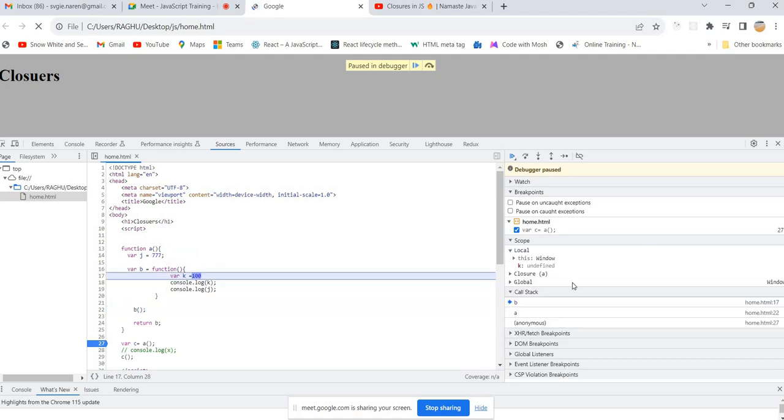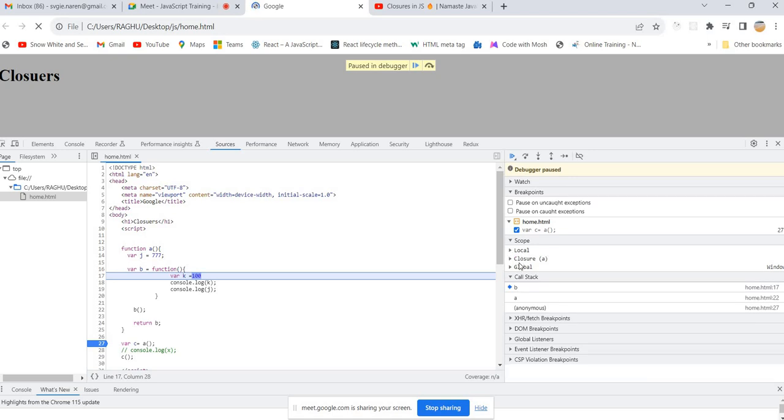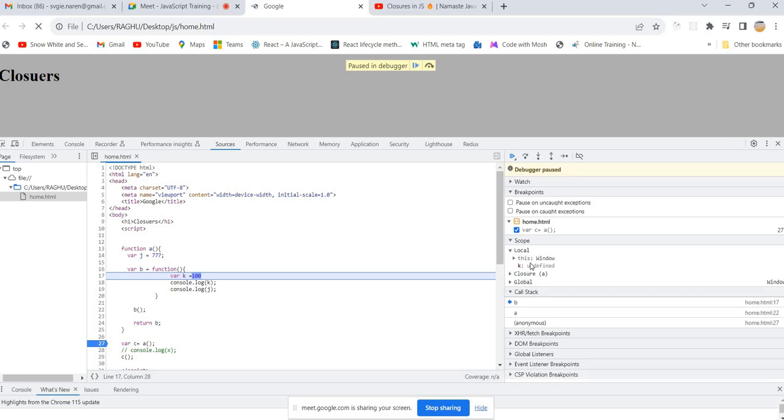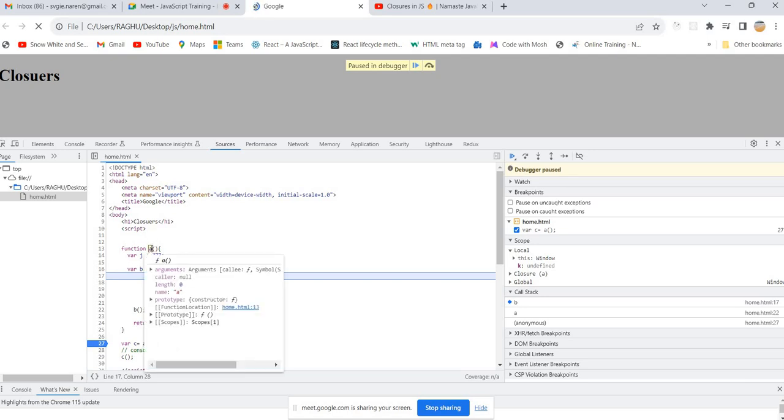Observe carefully. Are you able to see anything called closure in the scope? Yes, sir, above the global. So whenever you invoke this function B, memory is allocated for K, which is the local scope of function B. But from where is it getting this value of J? From closure. Who is providing that closure? The parent, right?